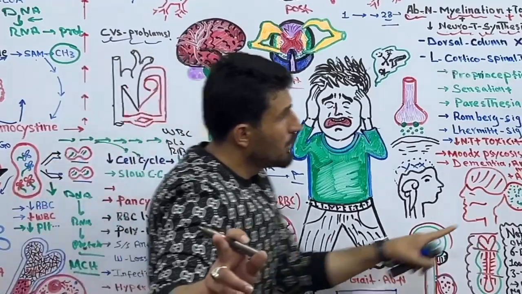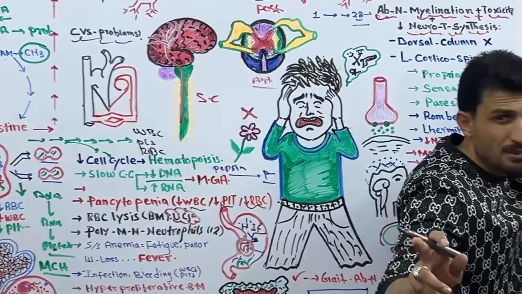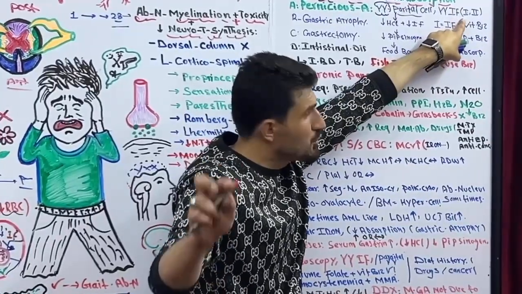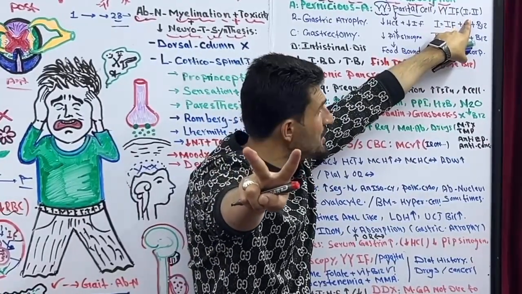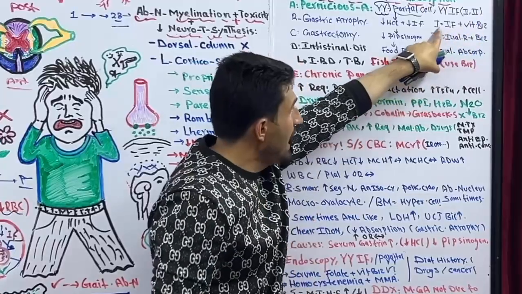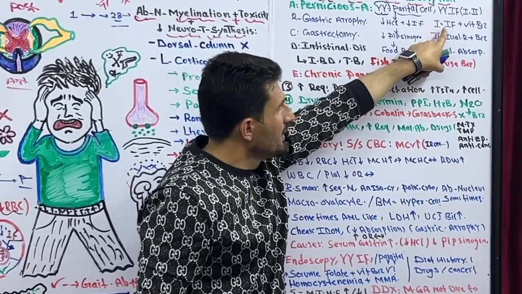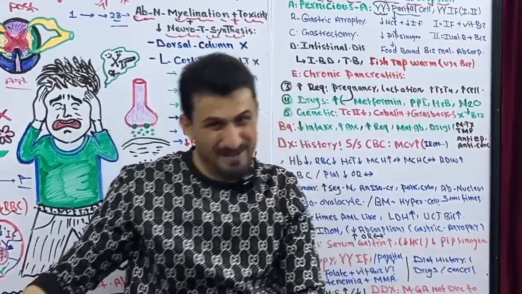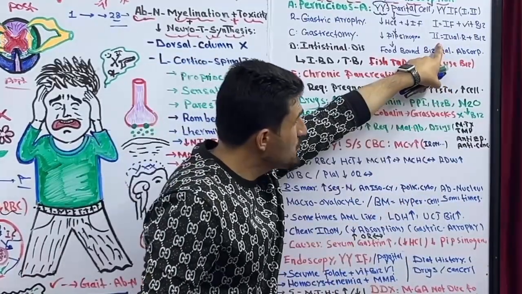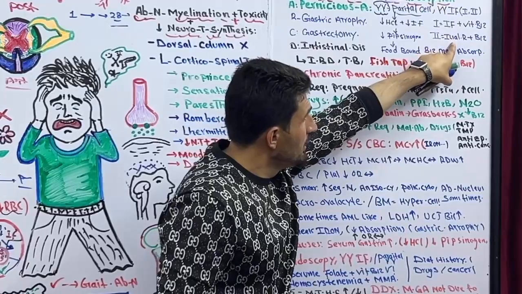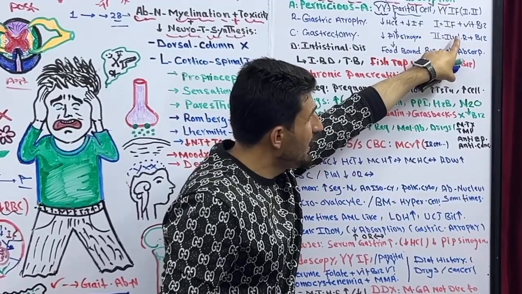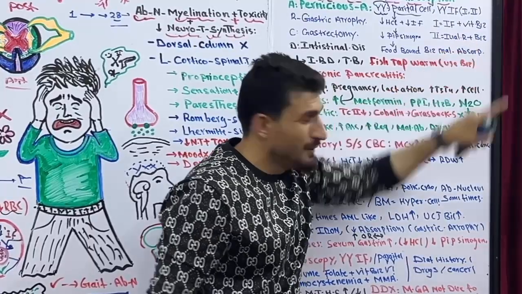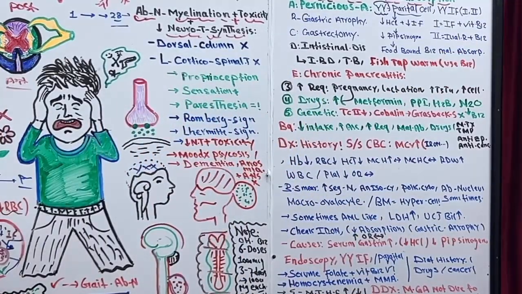So when we develop antibodies against intrinsic factor, we will have two types of antibodies, type 1 and type 2. Type 1 prevents binding of intrinsic factor to vitamin B12 in the stomach. And type 2 antibodies prevent binding of intrinsic factor plus vitamin B12 plus cobalamin.